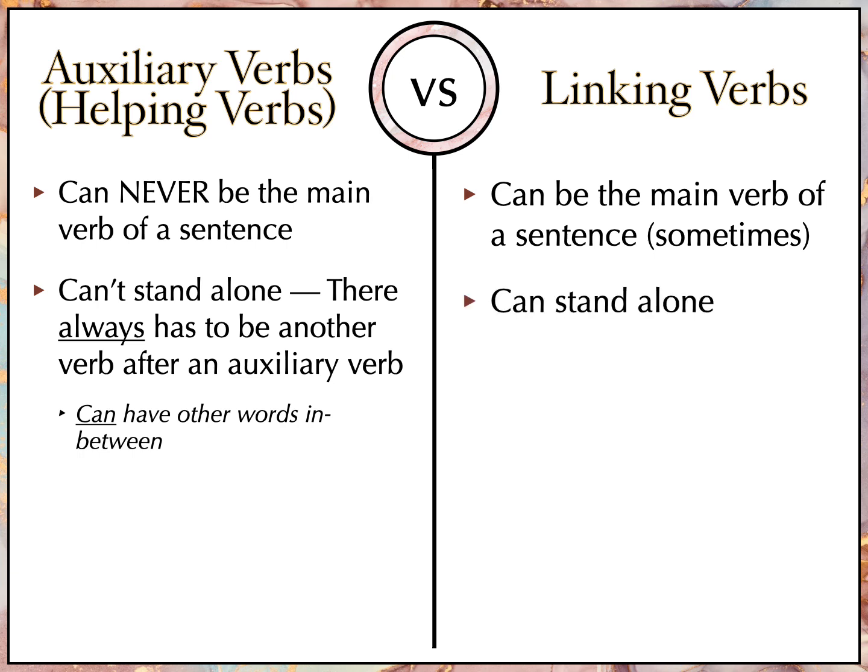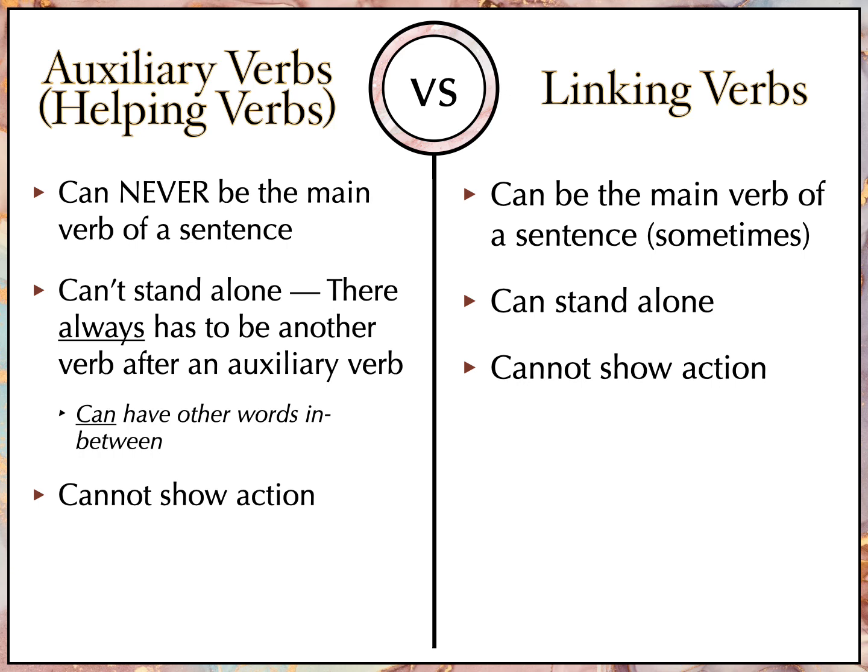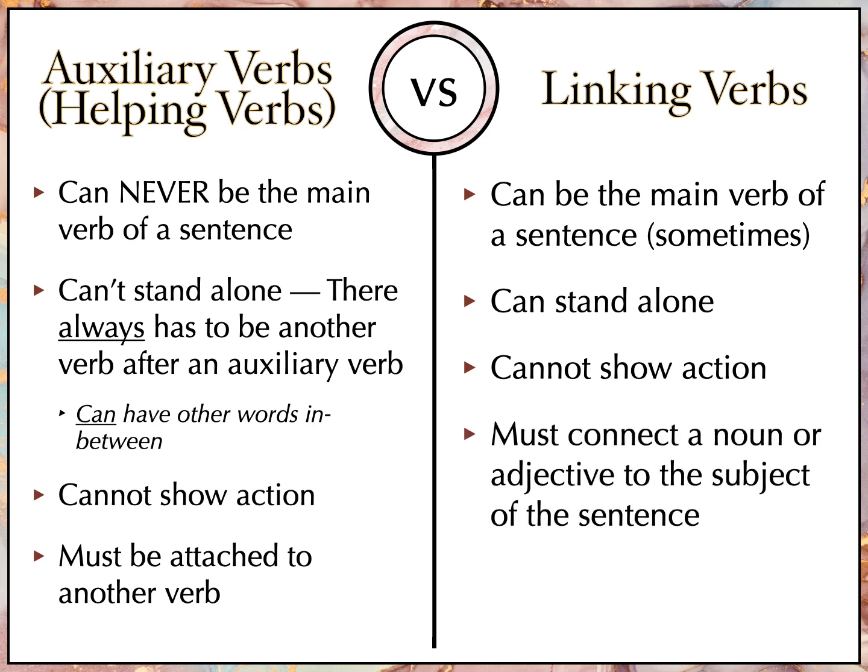A linking verb can stand alone. It does not need another verb to help it out. An auxiliary verb cannot show action, and neither can a linking verb. An auxiliary verb must be attached to another verb. A linking verb must connect a noun or adjective to the subject of the sentence. So you see how each of the three types of verbs has a very distinct job that it needs to do within the sentence.